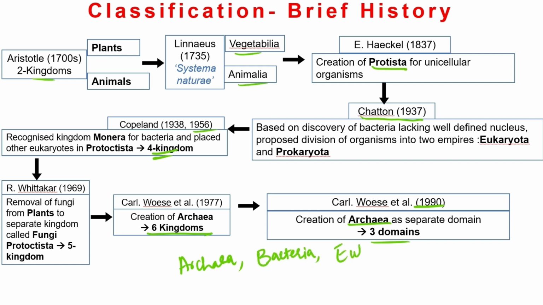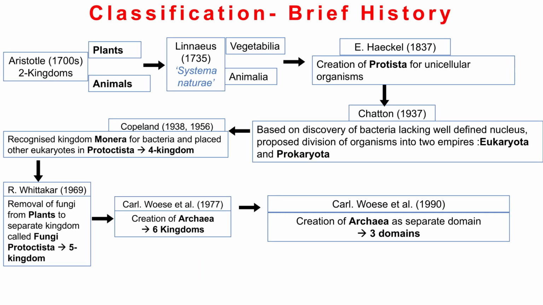and Eukarya. I hope you got the gist of how this classification has evolved with time, beginning with Aristotle's classification of organisms into plants and animals in the 1700s to now, where we have the three domain system as proposed by Carl Woese and his group.